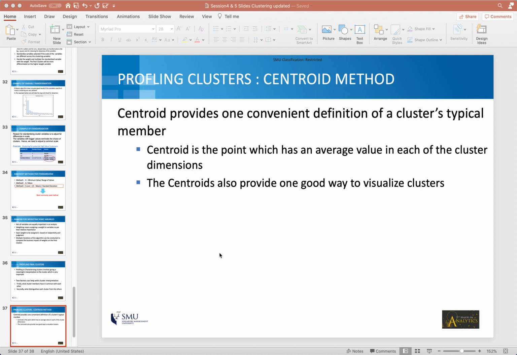And by understanding that typical member and its characteristics, I will be able to extrapolate it to the rest of the members of the cluster to then give an identity or a profile to a particular cluster. And visualizing centroids is another technique that we will apply in one of our labs to understand this better. But just keep in mind that clustering is not complete without profiling the clusters. So this is a very important step that you cannot skip whenever you have performed K-means clustering.